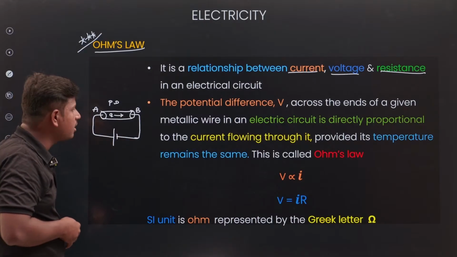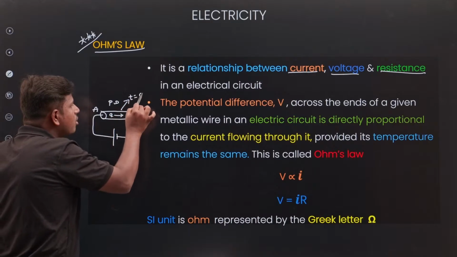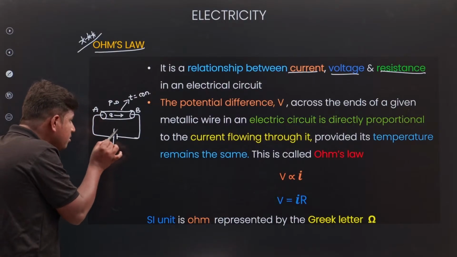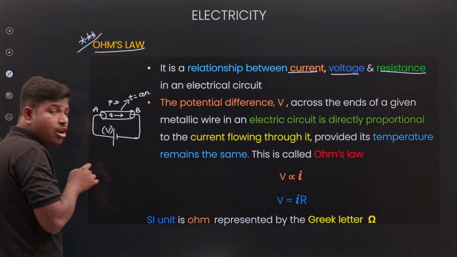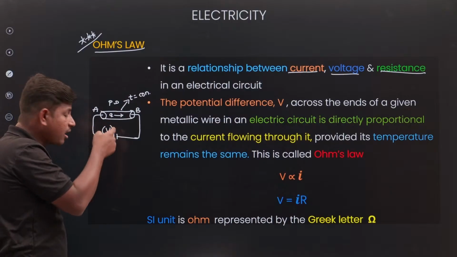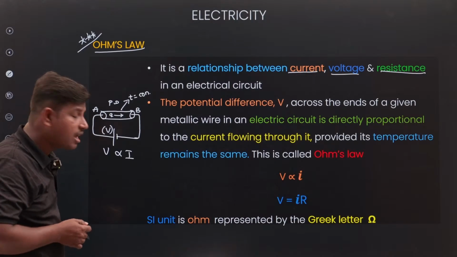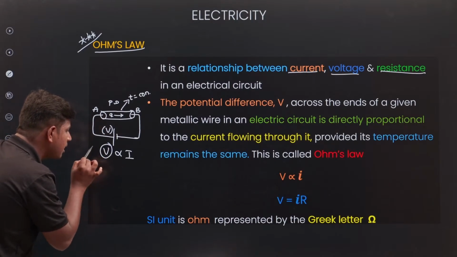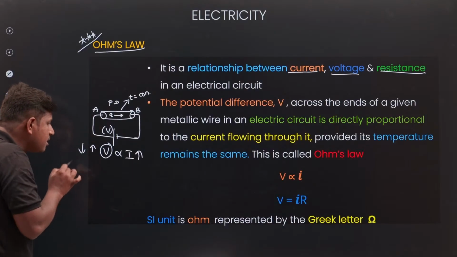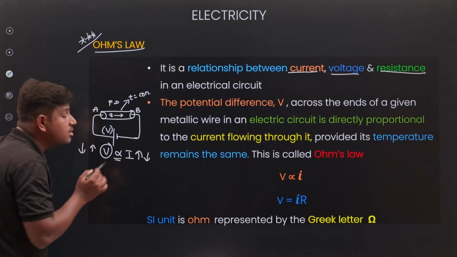This experiment we do at constant temperature. At constant temperature, however much potential difference we give to the wire, that much current will be there. Simply, if potential difference increases, flow also increases. If potential difference decreases, flow also decreases. Both are proportional to each other.